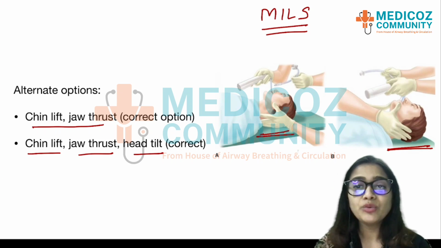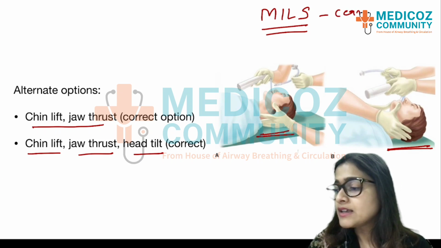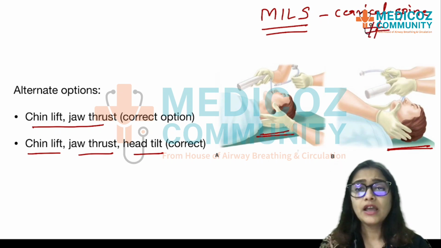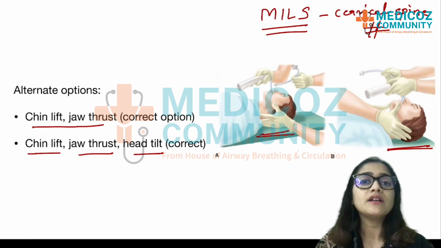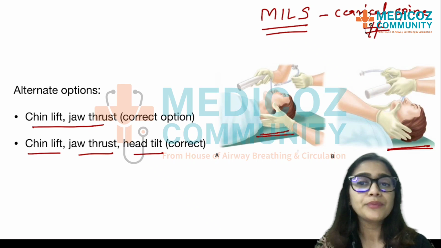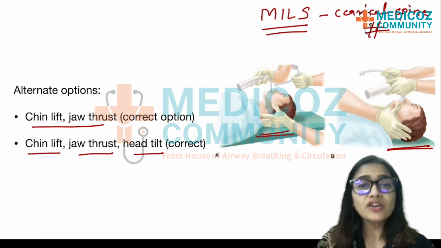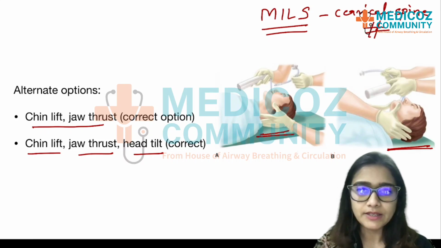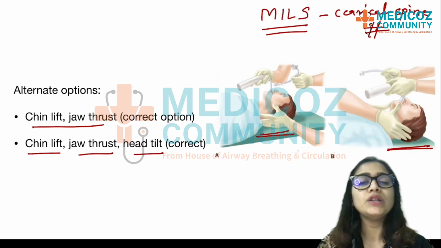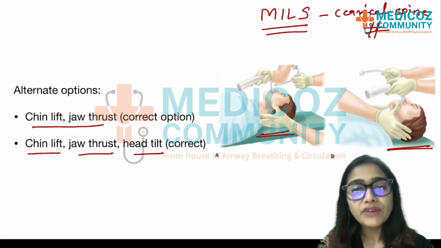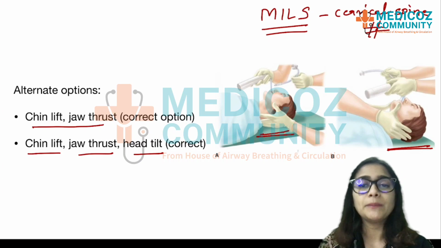This maneuver is basically used for cervical spine injuries or fractures, where you do not want to further displace the cervical spine, which can cause trauma or damage the spinal cord higher up, and that can cause further quadriplegia or even paraplegia or even phrenic nerve palsy. So especially for cervical spine injuries, they do something called manual inline stabilization, where they try and keep the spine of the patient absolutely in one line or stable.